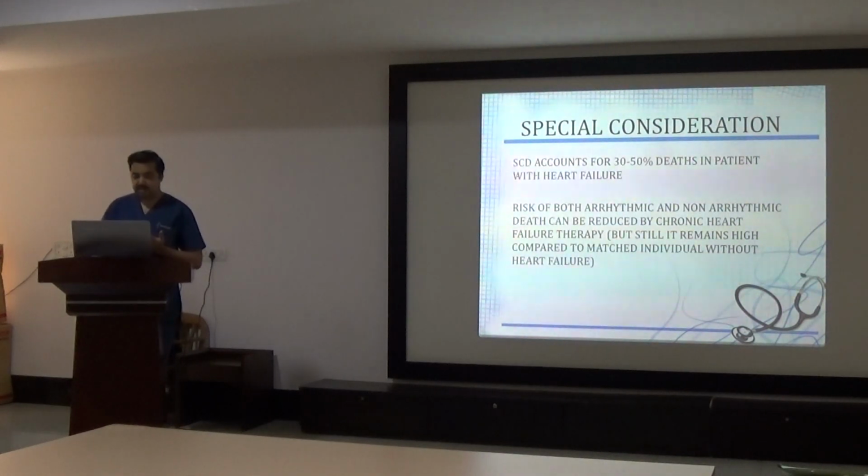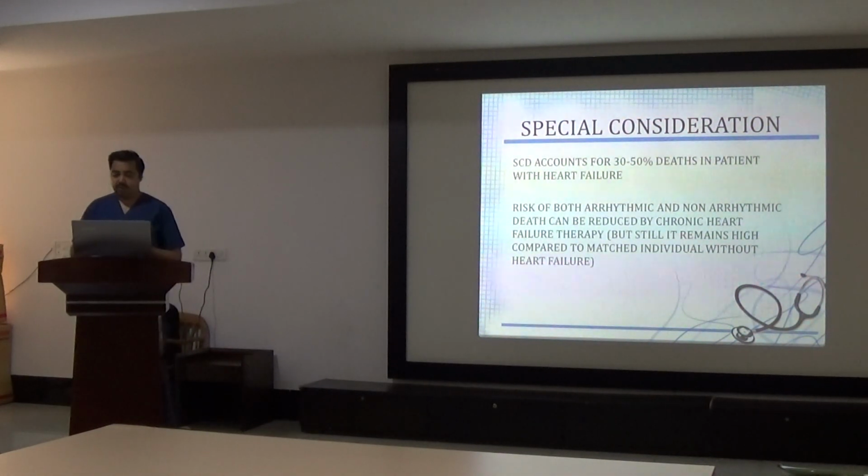Here, the special consideration is sudden cardiac death accounts for 30 to 50% of deaths in patients with heart failure. So heart failure again is a very common cause of sudden cardiac arrest. Risk of both arrhythmic and non-arrhythmic death can be reduced by chronic heart failure therapy. So it is curable and it is preventable. But still it remains high because generally our patients are not getting adequately treated for heart failure as per guidelines. So any drugs like beta blockers, ACE inhibitors, ARBs, even sacubitril valsartan reduce sudden cardiac arrest in chronic heart failure patients.